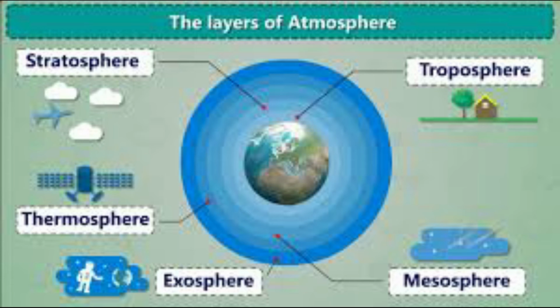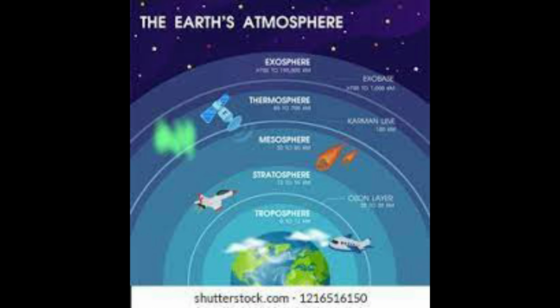Then the second one is the stratosphere, the layer above the troposphere extending from 18 kilometers to 50 kilometers. Then the mesosphere: the layer between the height of 50 kilometers to 80 kilometers in the atmosphere is called the mesosphere. Here the temperature falls to minus 100 degrees C, which makes it the coldest zone in the atmosphere.